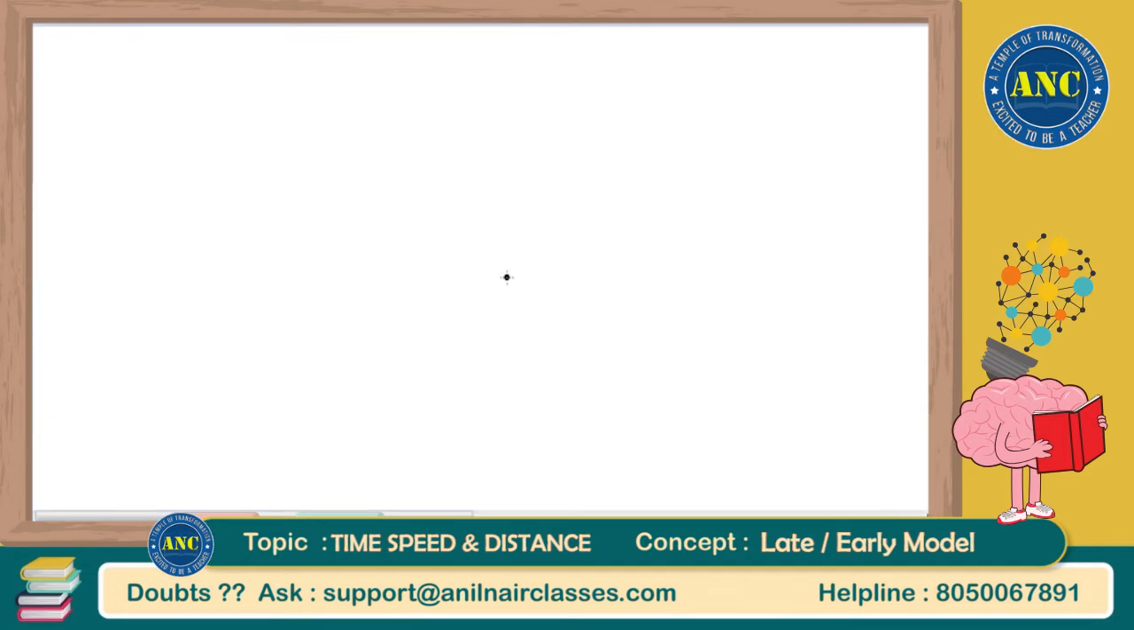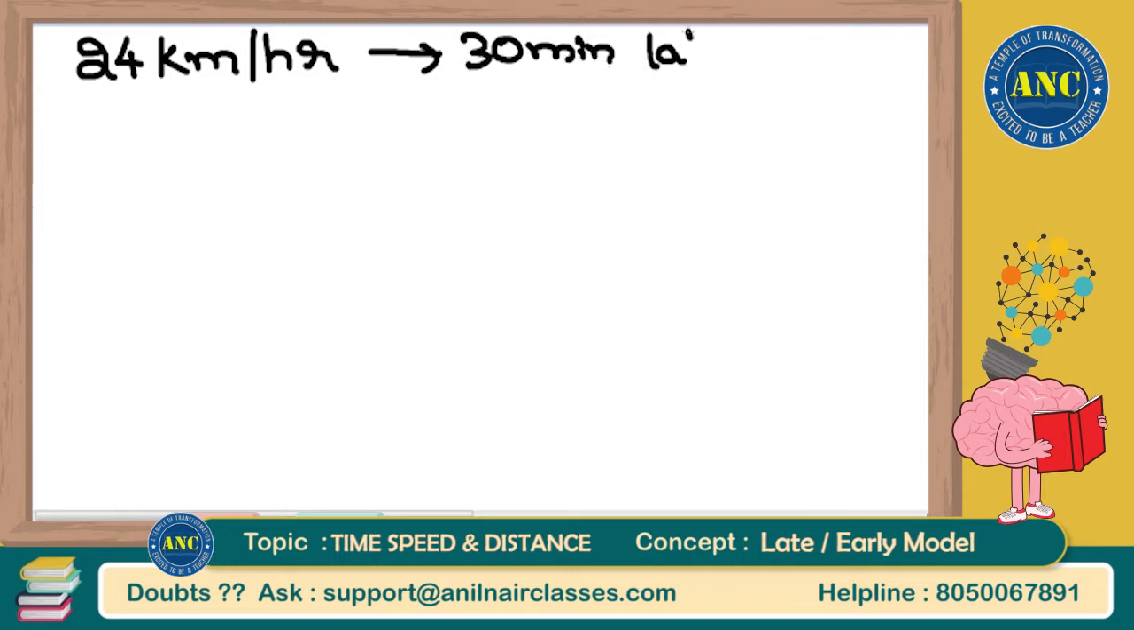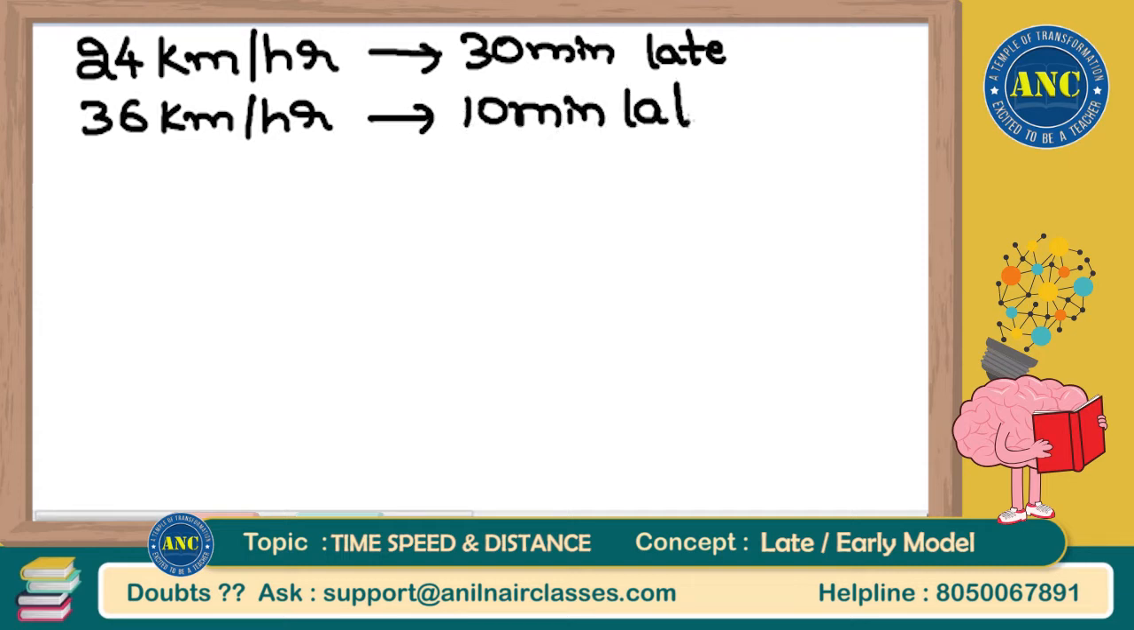See here, the same logic that I used in the previous question I am using in my next question also, Jagdish. Your question is the same question we solved yesterday also. 24 kilometers per hour, 30 minutes late. The first question was late and early. The second question is late and late. 36 kilometers per hour, 10 minutes late. Find the actual distance, actual speed, actual time.